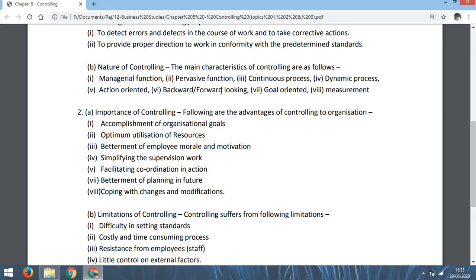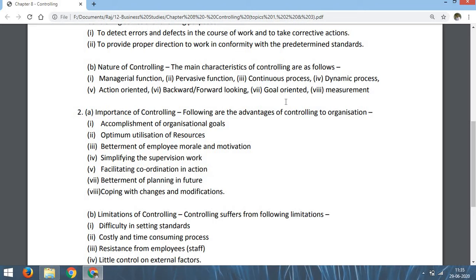Number 6 is backward looking, forward looking. Some people say that controlling is backward looking, but it is not fully correct. Controlling is backward looking as well as forward looking. How? When we control the past event, that means when we try to make correction to the past event, it is called backward looking. But on the basis of past event, we can make the future planning also. That means we can make change in the planning for the coming period. So controlling is also forward looking, not only backward looking. So controlling is backward looking as well as forward looking.